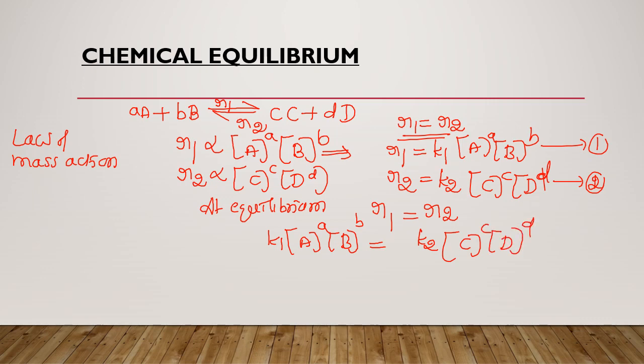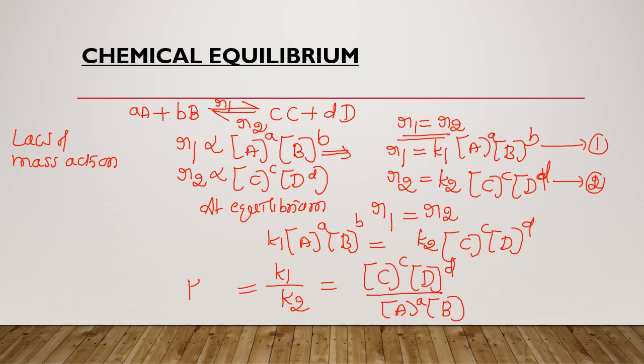So I can write K1 divided by K2, which is equal to C to the power c, D to the power d divided by A and B. So here the ratio of the rate constants of the forward and backward reactions, I can write as capital K, where capital K stands for the equilibrium constant. That means we can write the expression for K only when the reaction attains equilibrium.